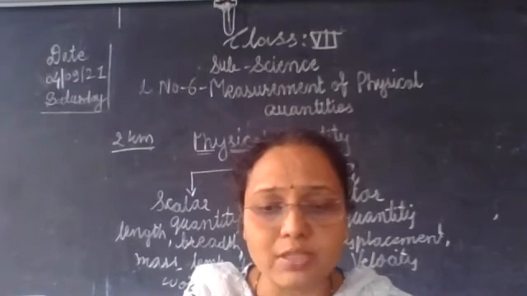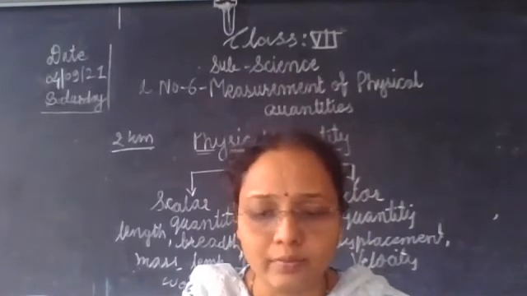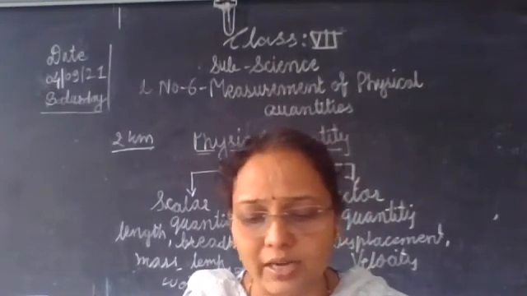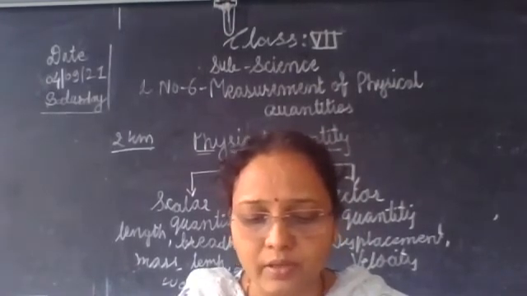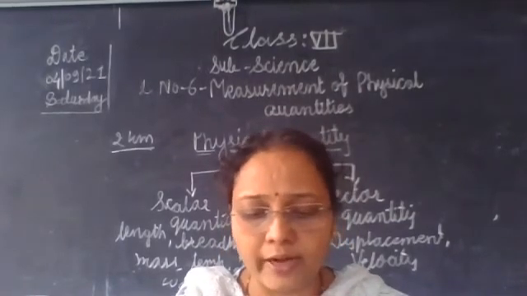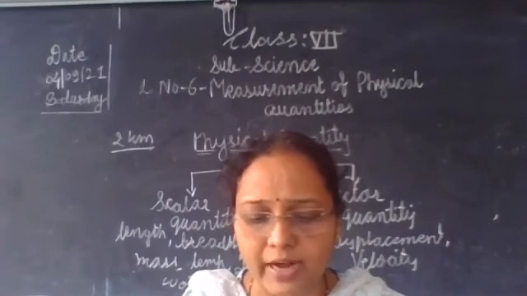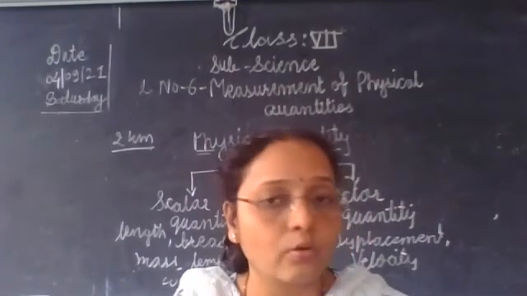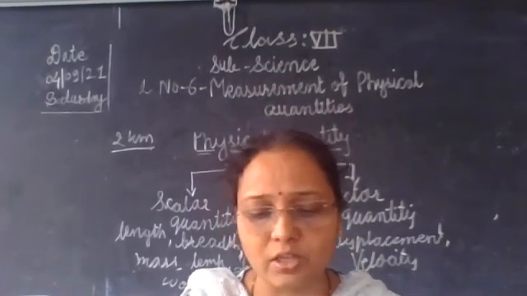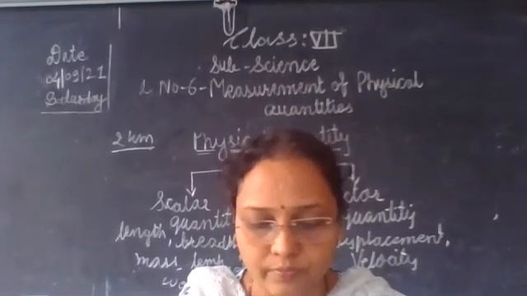The gravitational force that acts on a mass is called its weight. The gravitational force by which the earth attracts an object towards its center is called the weight of the object. Therefore, weight is a vector quantity. It is different at different places on the earth, due to the Earth's gravitational force. The Earth's gravitational force that acts on a mass is called its weight.